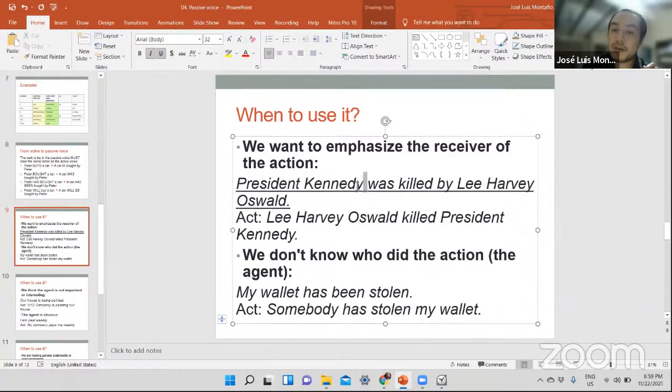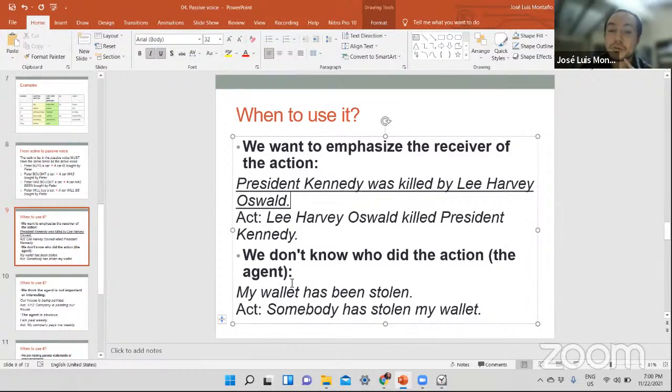When you have an object or a person that is more important and you are putting more emphasis on the receiver of the action. So you have to give me one example in which you show me that you can set something important as the receiver of the action and that the emphasis is in that receiver. All right, that's the first one.